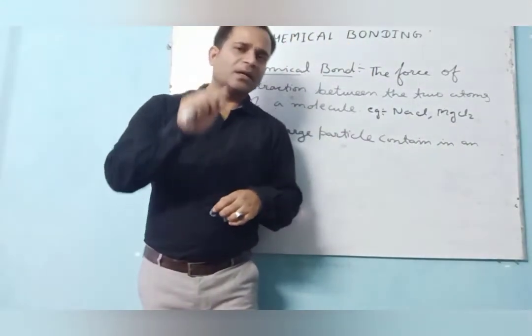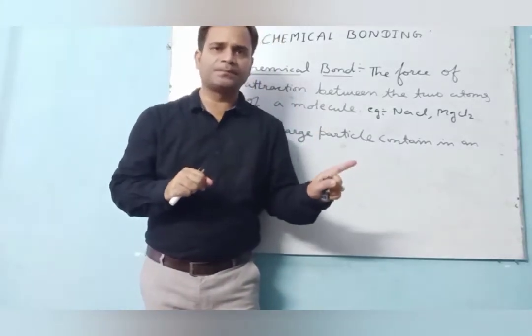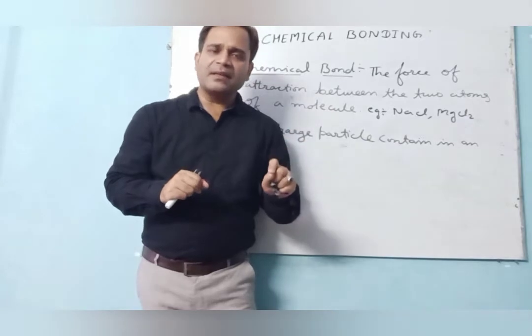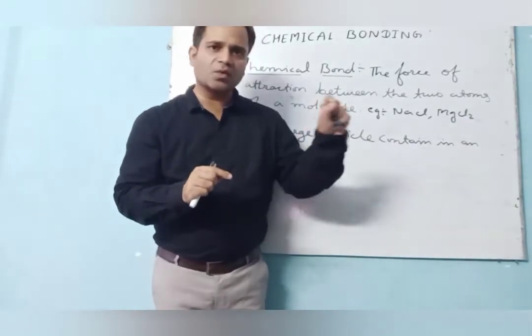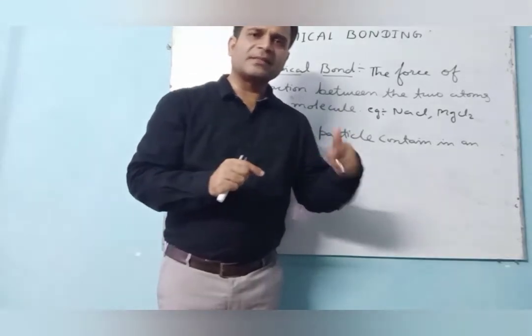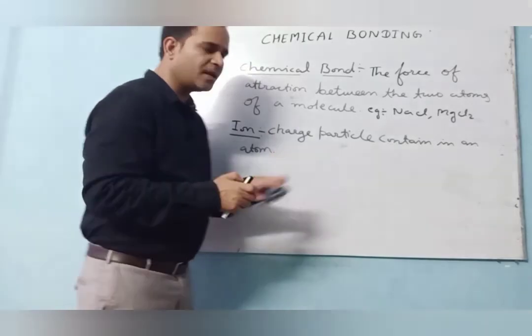When I say either loss or gain of electron, then it forms an ionic bond. And when there is mutual sharing of electrons, that is termed a covalent bond. We will discuss these two types of bond further.